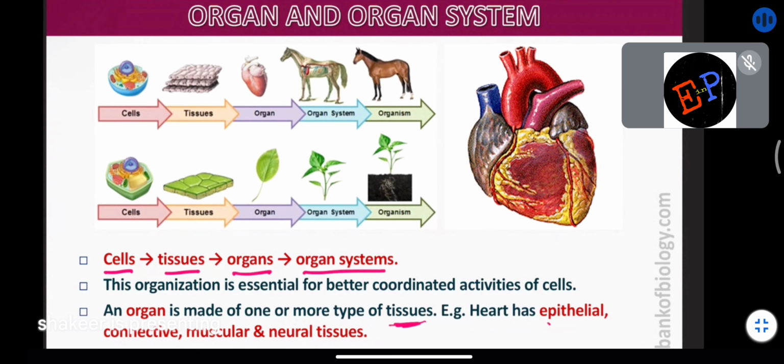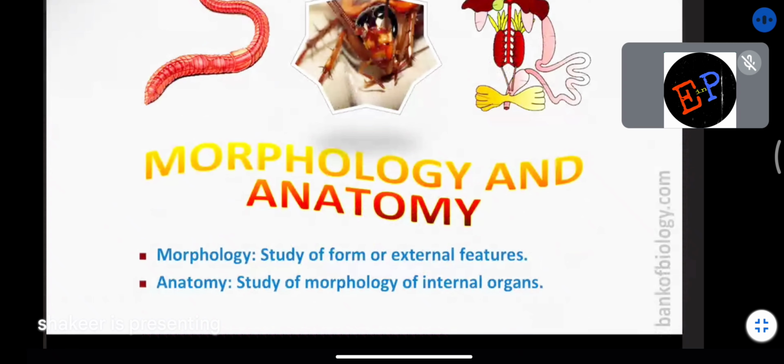The heart has epithelial tissues also. It has connective tissues also. It has muscular tissues also. It has neural tissues also. Are you able to understand? The heart also has tubes, and the inner layers of the tubes are made up of epithelial cells, where blood is flowing. And definitely the heart has connective tissues for protection and connection. Muscle is present in the heart, cardiac muscle. And nerves are also present in the heart, so neural tissues are also present. Clear? That's it.